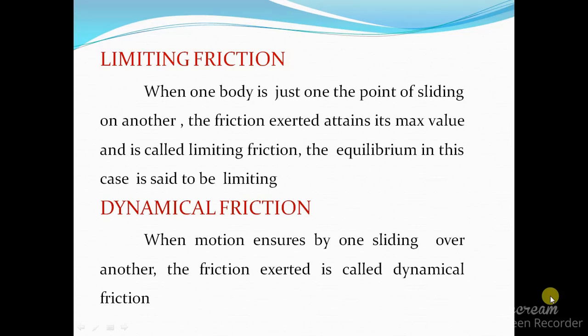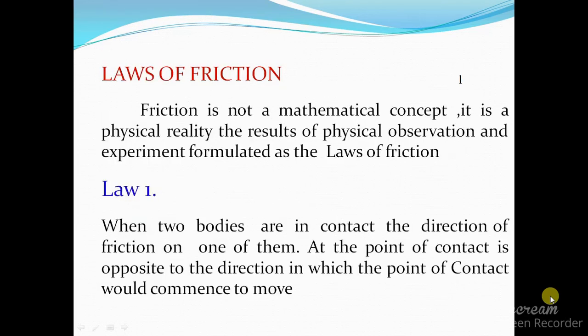Next is limiting friction. When one body is just on the point of sliding on another, the friction exerted attains its maximum value and is called limiting friction. The equilibrium in this case is said to be limiting. Third one, dynamical friction. When motion ensues by one sliding over another, the friction exerted is called dynamical friction.